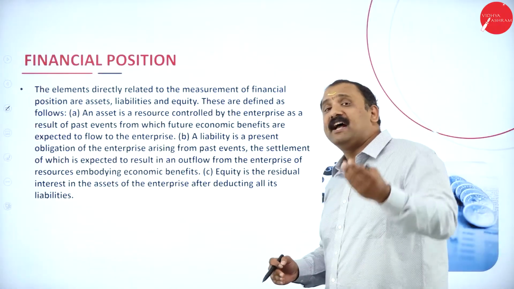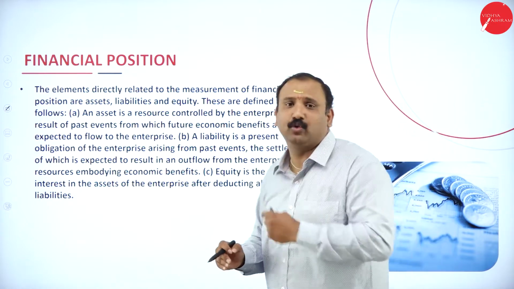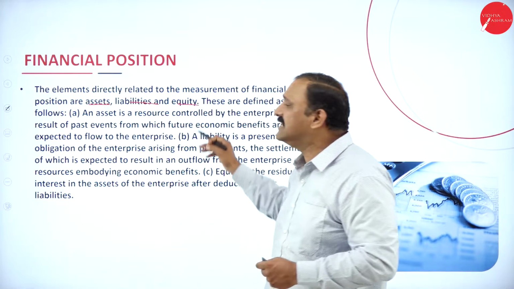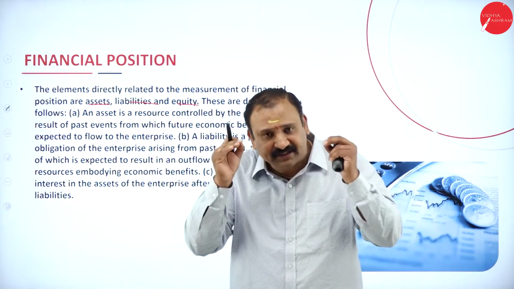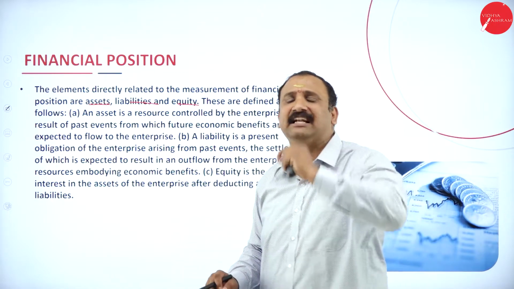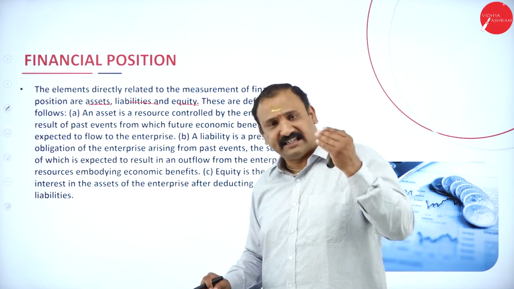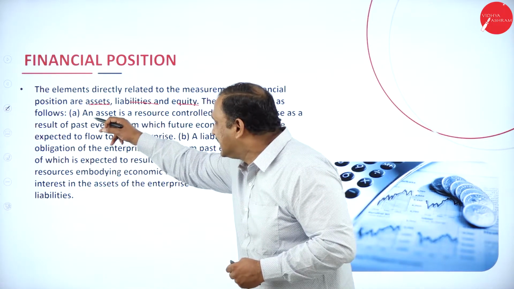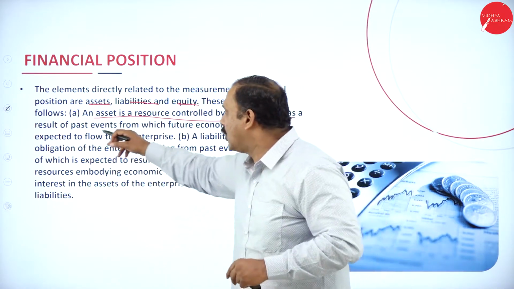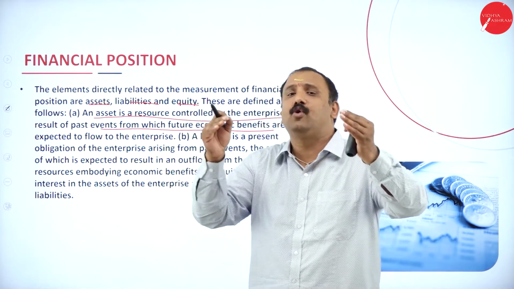Followed by the financial position. What is the financial position that we are looking into? We will be looking into the assets, liabilities and equity. These are the three factors that we are going to measure directly from the financial statement. When we measure them, these are defined as follows. An asset is a resource controlled by the enterprise as a result of past events from which future economic benefits are going to flow.